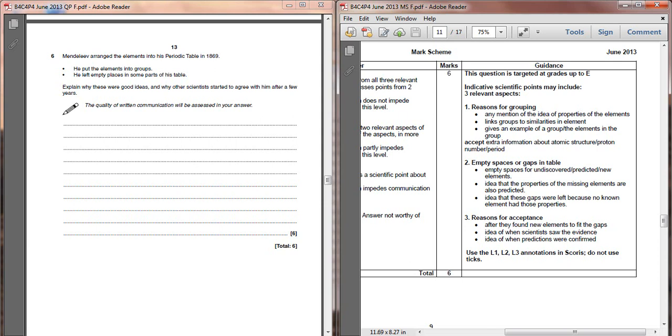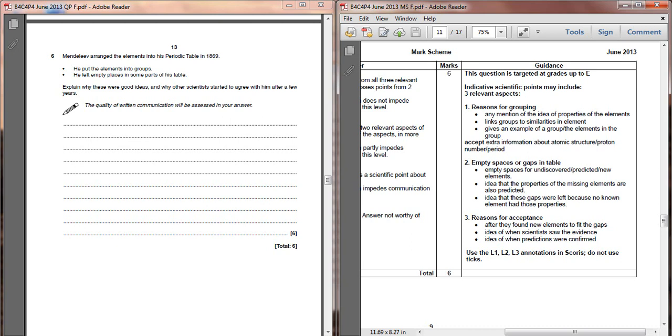So, question 6 is about Mendeleev and the way he arranged the elements in the periodic table. Another 6 marker. As with all 6 markers, the first thing to do is to make sure that you don't start writing until you're pretty sure exactly what you're saying.